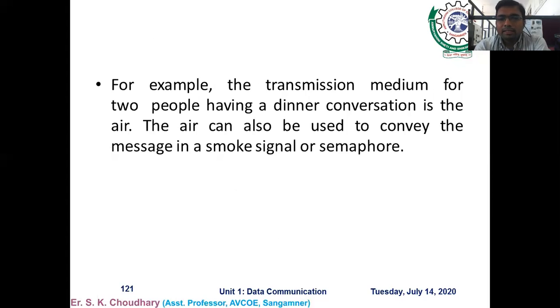What is an example of a transmission medium? For example, two people having a dinner conversation: the medium of conversation is basically air. So air is used to convey the message between the two persons.